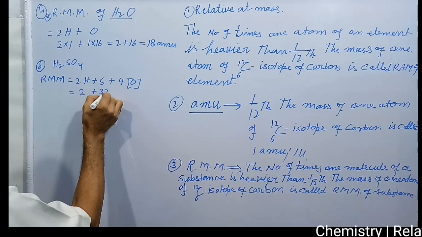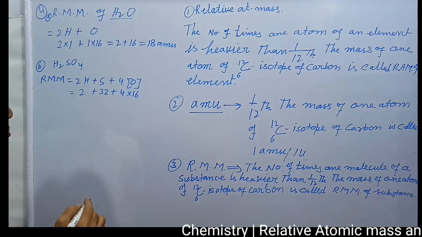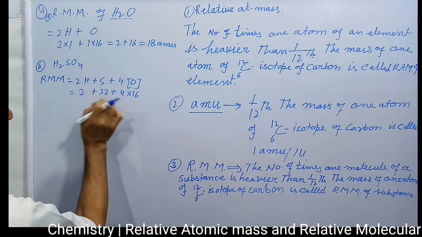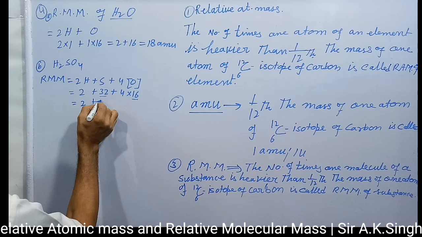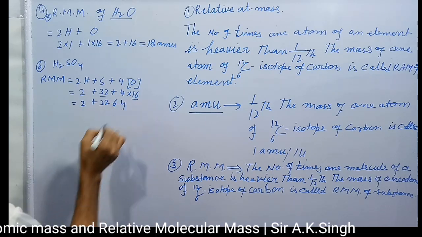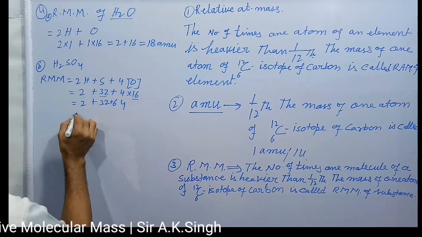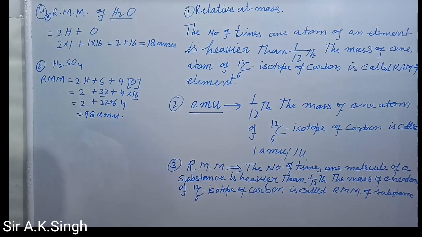Sulfur atomic mass is 32. Oxygen atomic mass is 16, given in your book. No need of learning these atomic masses, you will get these values in the exam. Then 2 plus 32 plus 64. What is coming? 98 AMU.